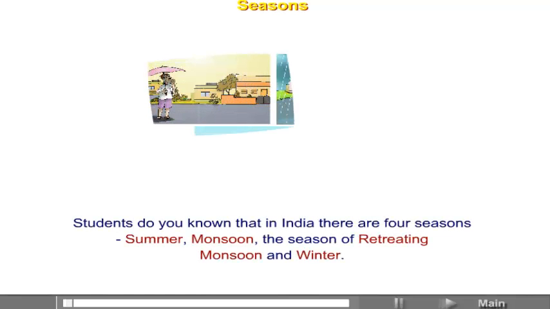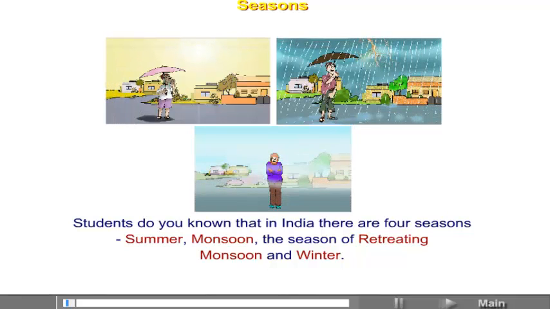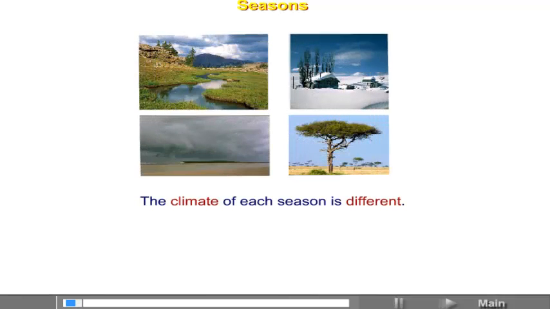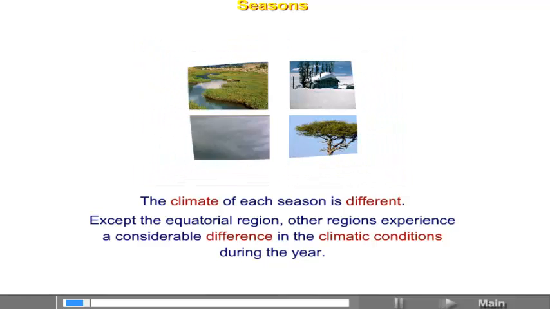Lesson 3, Seasons. Students, do you know that in India there are 4 seasons? Summer, monsoon, the season of retreating monsoon, and winter. The climate of each season is different. Except the equatorial region, other regions experience a considerable difference in the climatic conditions during the year.